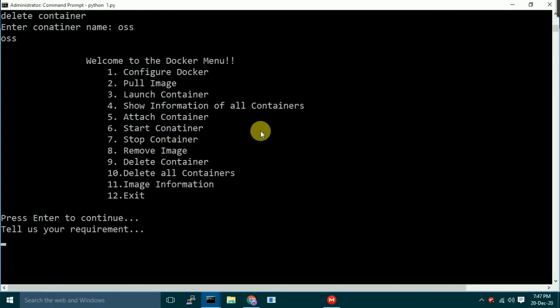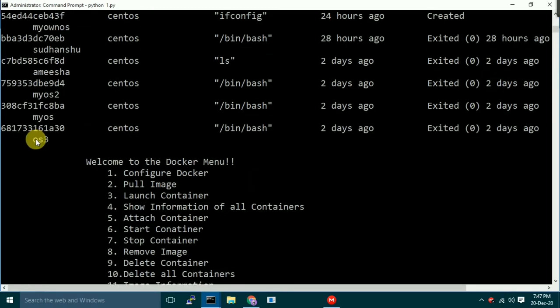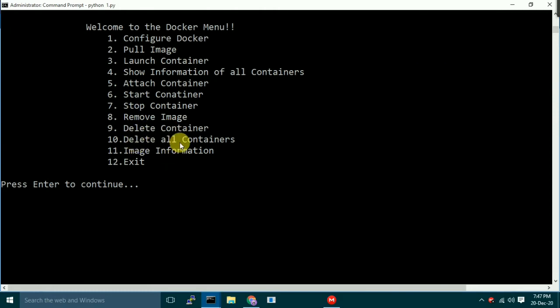Show information of all containers. Here you can see the OSS OS is not available anymore. We have deleted it. We can go for delete all containers also. We can delete containers from this option, or we can delete all containers. We have deleted containers. Let's go and learn image information.